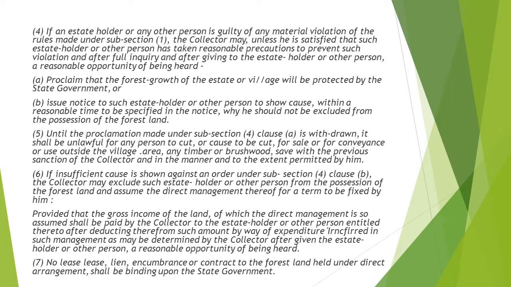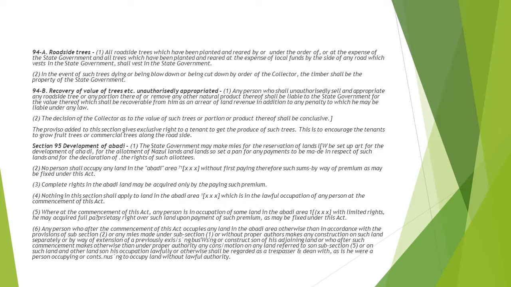And it is also talking about when a direct management takes over due to the insufficiency of the estate holder or other person to satisfy the court that he should not be excluded from the possession of the land, then in this direct management, what payments will be given to the estate holder. This is all mentioned in this section. Now, section 94A and 94B is talking about roadside trees that we see while we are traveling.